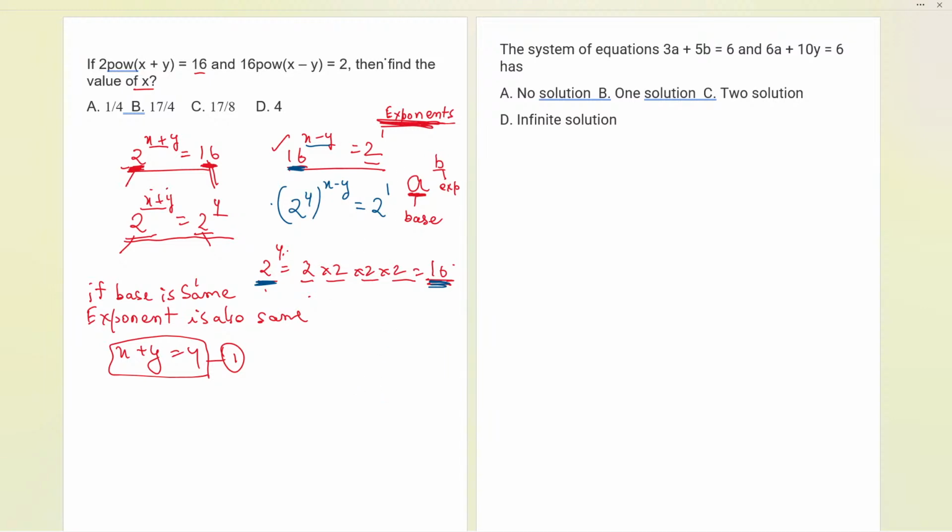The law says that if a number is written like a raised to the power of m, raised to the power of n, then the value will be a raised to the power of m into n. Okay, Tushar, the answer is B, the correct answer, like the 17 by 4. We'll check it. Okay. Now, a raised to the power of m raised to the power of n equals a raised to the power of m into n. The power we are multiplying. How can I do in this case? We can multiply the power.